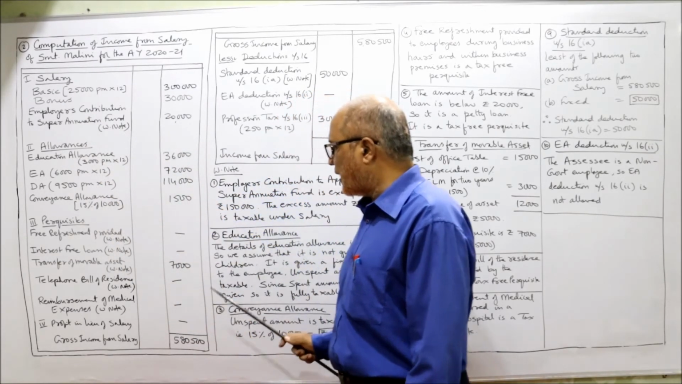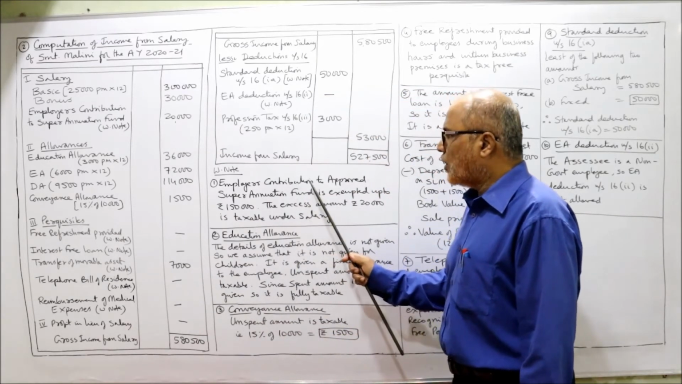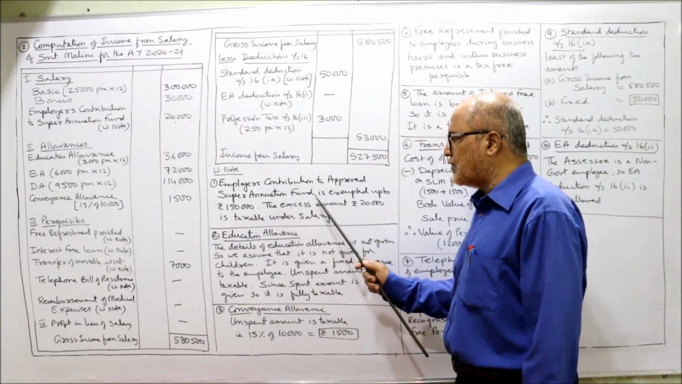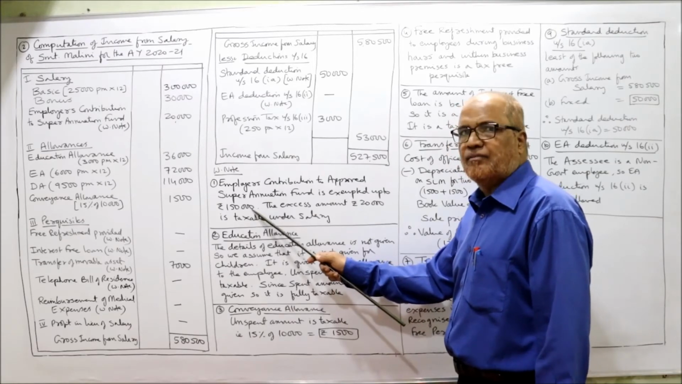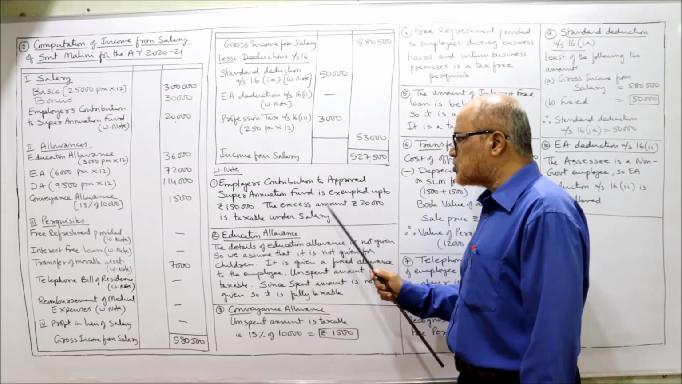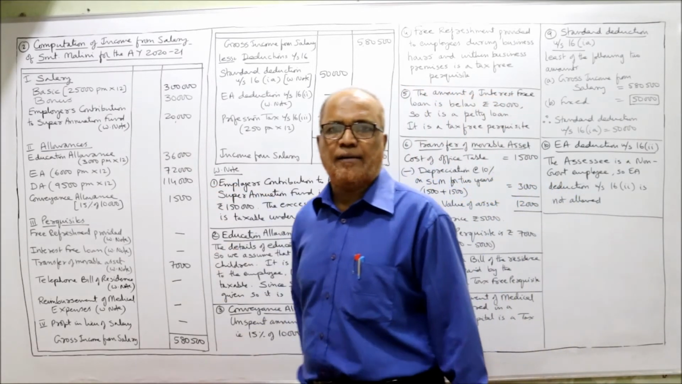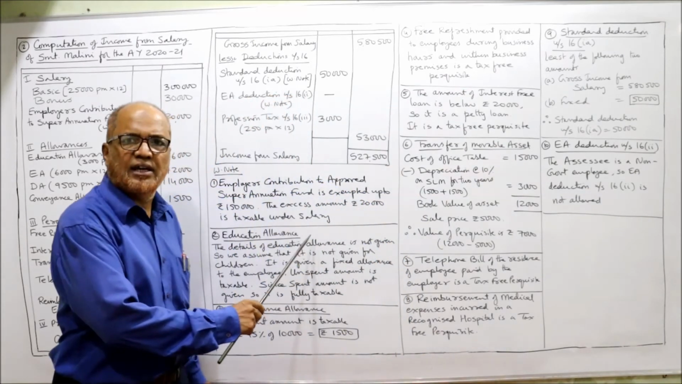In working note you have to write down here. Employer's contribution to approved superannuation fund is exempted up to rupees 1,50,000. The excess amount rupees 20,000 is taxable under the head salary. Clearly I have given in the working note.